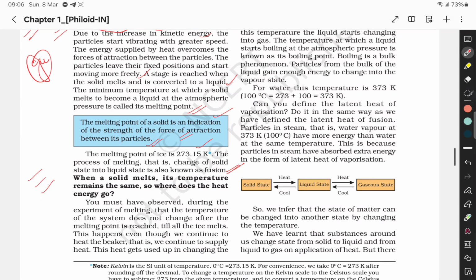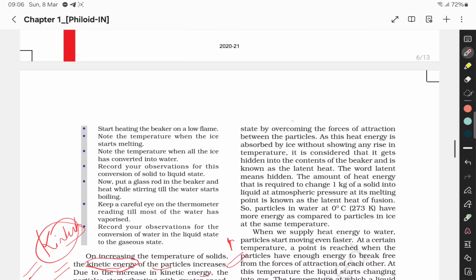When a solid melts, its temperature remains the same. So where does the heat energy go? You must have observed during the experiment of melting that the temperature of the system does not change after the melting point is reached, till all the ice melts. This happens even though we continue to heat the beaker, that is, we continue to supply heat. The heat gets used up in changing the state by overcoming the forces of attraction between the particles.